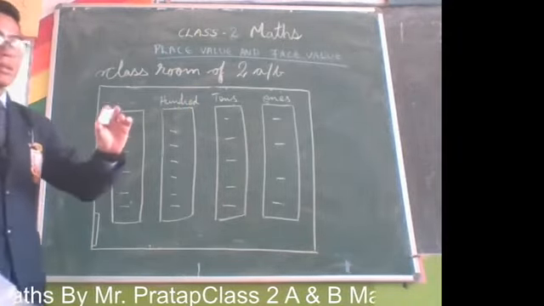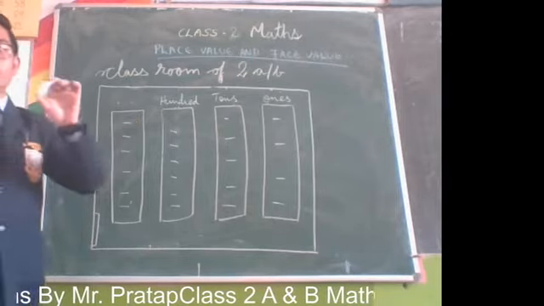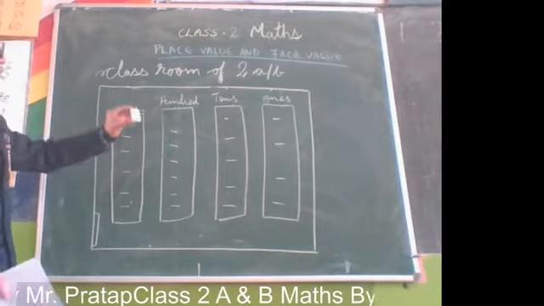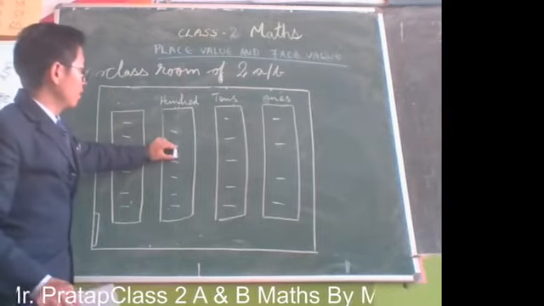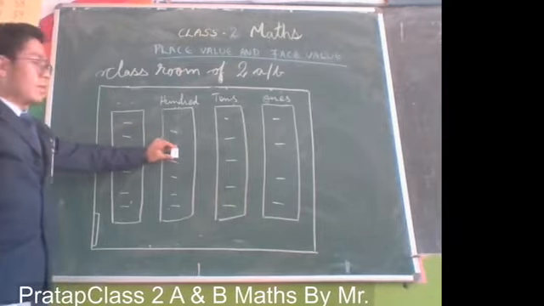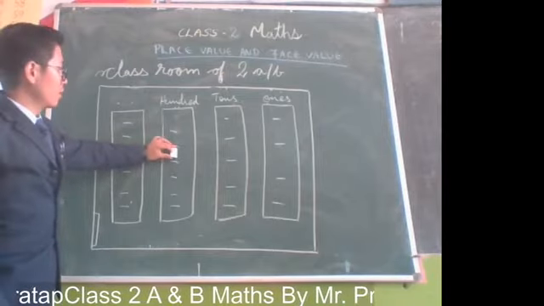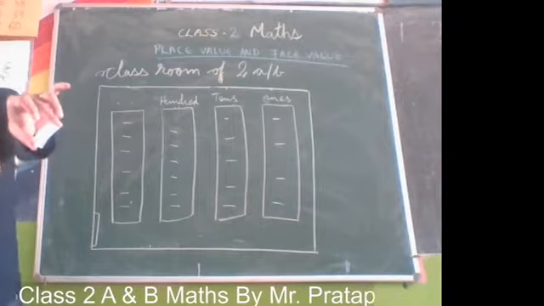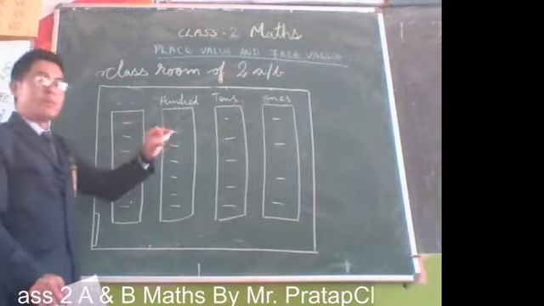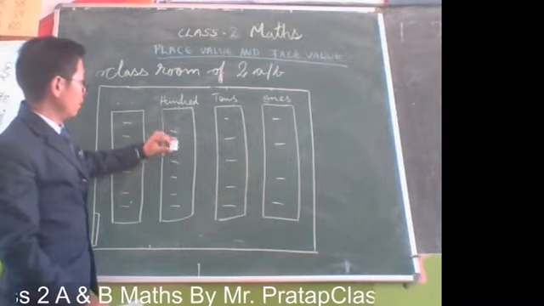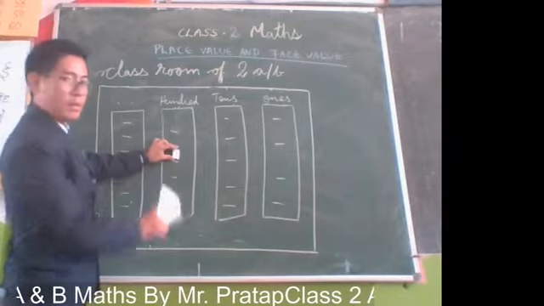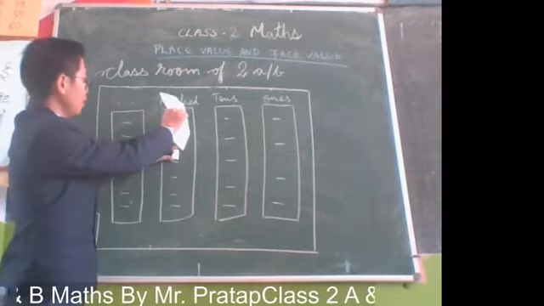Now, see, this is the digit 2. If I place this digit in the hundreds place, you can see the face of 2 will remain the same. Okay, this is the hundreds place.